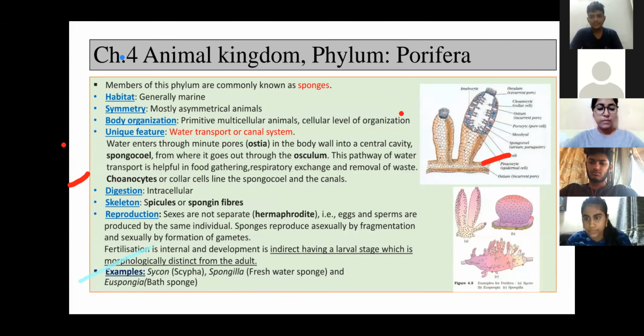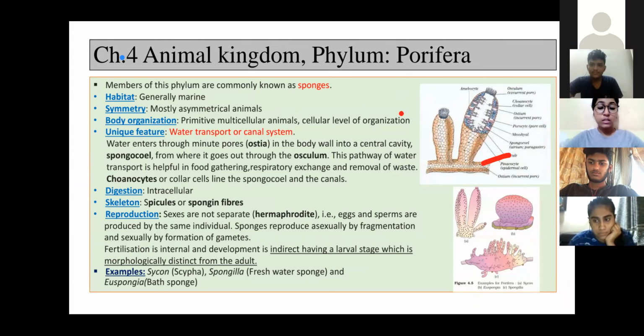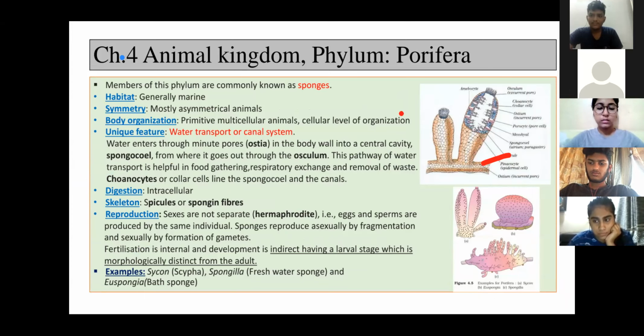बोलो आगे. And from ostia it goes to the canal, then into spongocoel, correct, then into flagella of which cells?